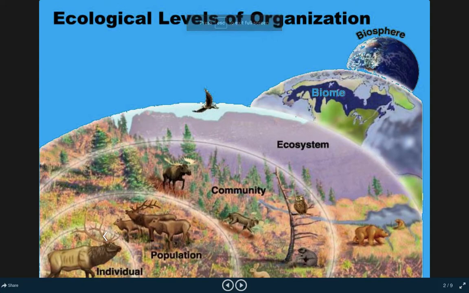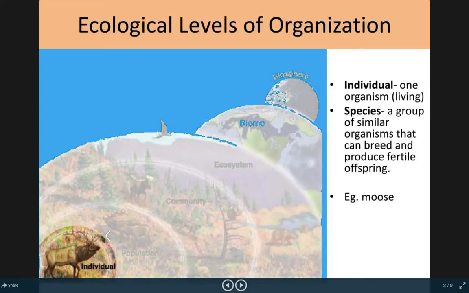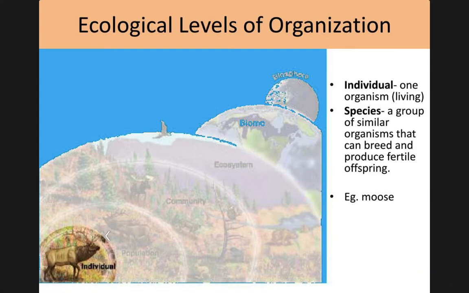All right, so here we are going to talk about the different levels of ecological organization. Just remember that ecology is the study of how organisms interact with each other and how energy moves through an environment. As we talked about, there are biotic factors in an ecosystem and abiotic factors. Biotic factors are those things that are alive, and abiotic factors are the things that are not alive. But biotic factors and abiotic factors interact with each other in any ecosystem.